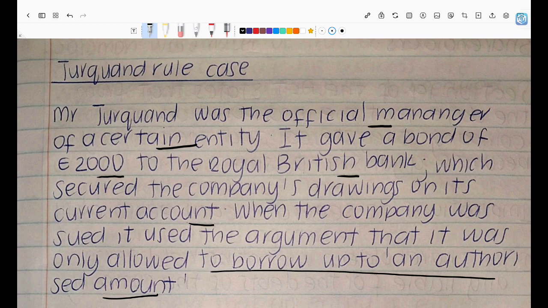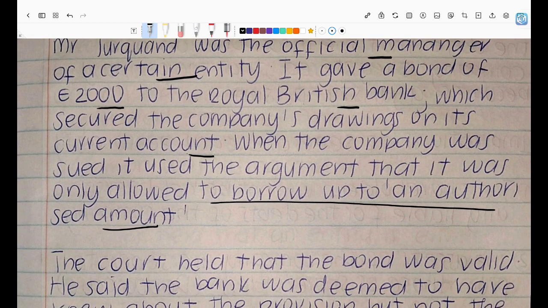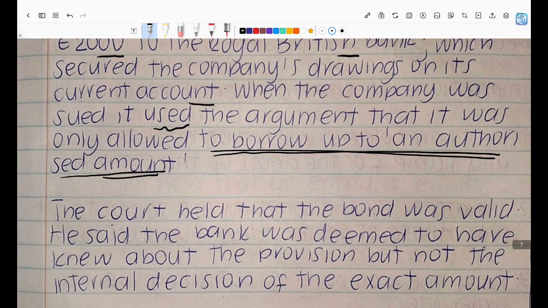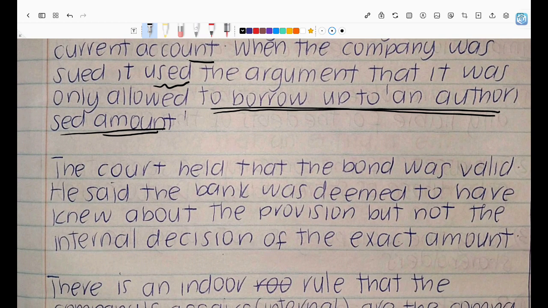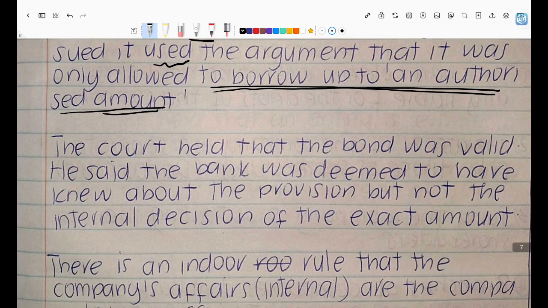And then now we're saying when the company was being sued, its argument was that it's only allowed to borrow up to an authorized amount, meaning the company was now not able to pay off this bond, because with bonds you need to make certain payments. Now when the company was sued to have payment by the British company, it wanted to avoid payment by making the argument that in its MOI there is a provision that says it can only borrow up to a certain amount. Now the court held that the bond was valid, right? So the contract between the two parties was valid, because as much as the bank should have been deemed to have known about the provision, right, it did not know about the internal decision of the exact amount.